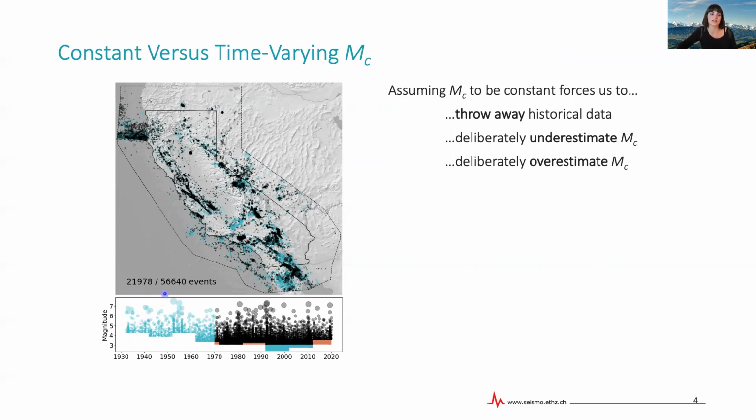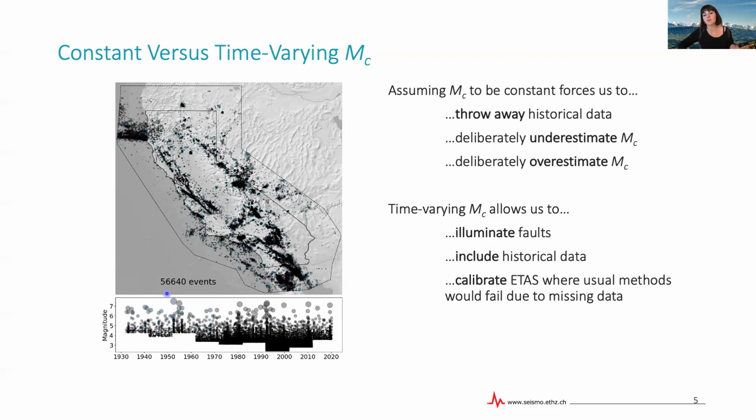the available 56,000 events. So we developed a method with which we can actually account for a time-varying magnitude of completeness in the calibration of the ETAS model. That means that we can use all of the smaller magnitude data as well, which allows us to more clearly delineate faults. It means that we're able to include also historical data, and just overall being able to use this large fraction of data means that in some regions we might be able to calibrate an ETAS model where previously we were unable to do so due to missing data.